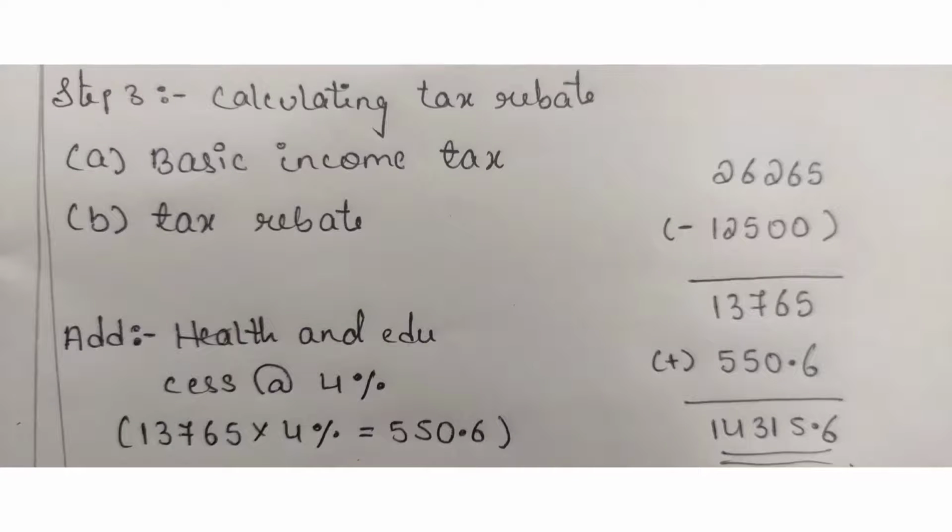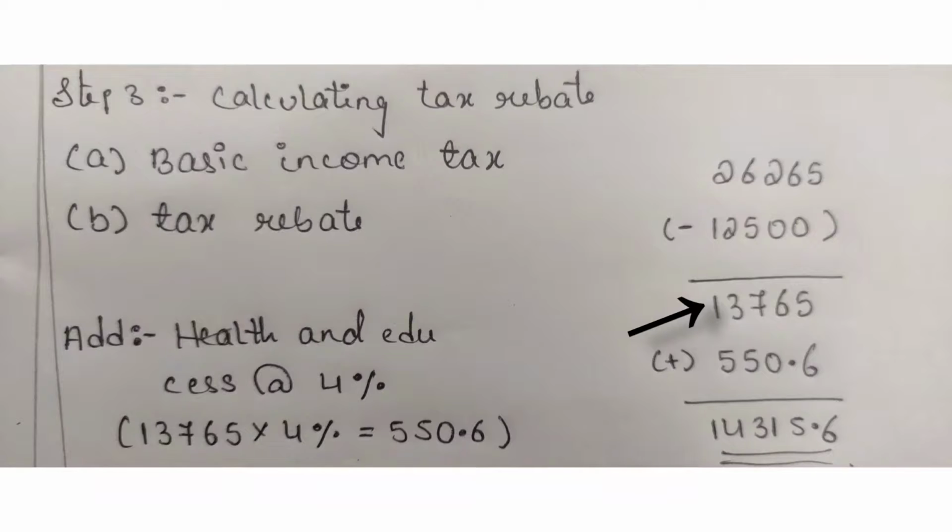So we have to subtract tax rebate, that is 12,500. So from where we got 12,500? It is already fixed in act of income tax, that is tax rebate should be 12,500 for every citizen. Okay, we have to subtract tax rebate from basic income tax, that is 12,500. After subtracting, we will get 13,765.